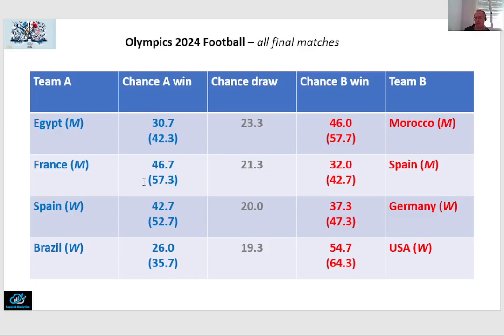In the women's tournament, we see that the face-off between Spain and Germany is more likely to result in a draw after regular time, but then after extra time, Spain are slightly more likely to win. And while the match for gold and silver is likely to end in favor of Team USA, meaning Team USA are clearly the more likely candidate for winning that gold medal.